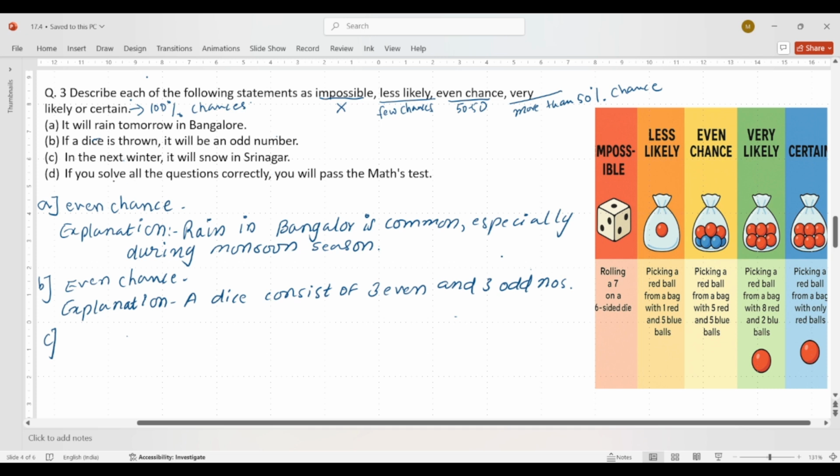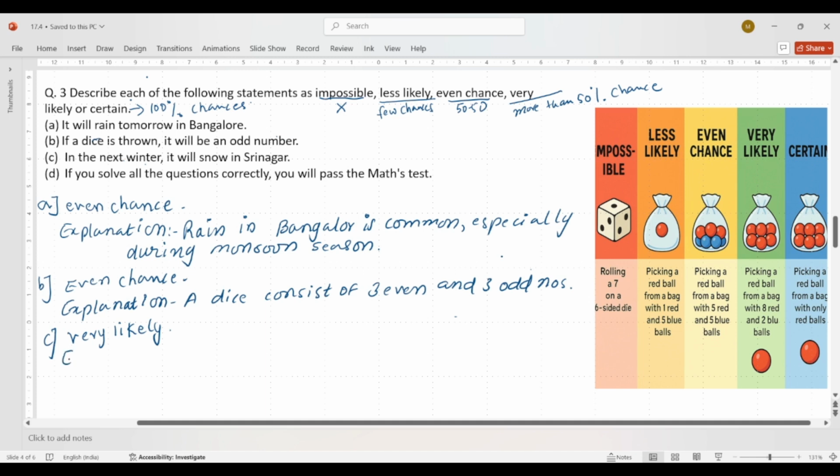Let's check C. In the next winter, it will snow in Srinagar. If you know, students, in Srinagar almost every winter there is snowfall. So it's more than 50% chances that next year also it will snow in Srinagar. So our answer will be very likely, more than 50% chances.